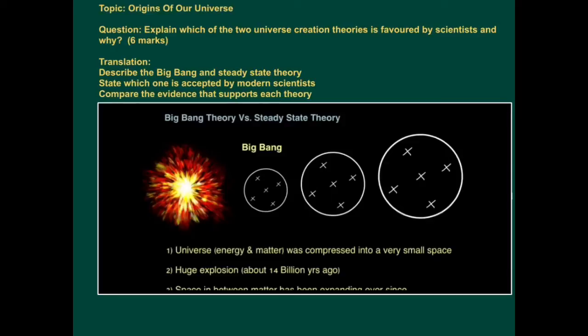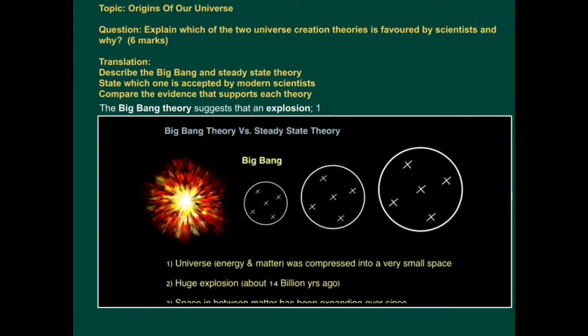This exam application tutorial is on the topic of origins of our universe. The question for 6 marks: explain which of the two universe creation theories is favoured by scientists and why. What this is asking you to do is describe the Big Bang theory and the steady state theory, the two universe creation theories, state which one is accepted by modern scientists, and compare the evidence that supports each theory, which will basically explain why one is accepted by modern scientists.